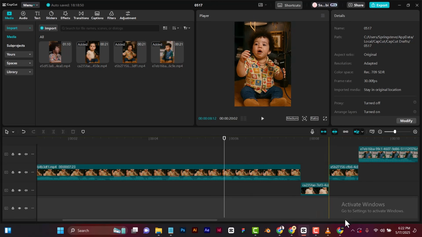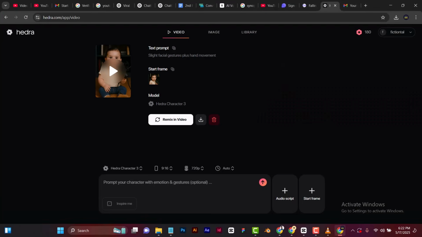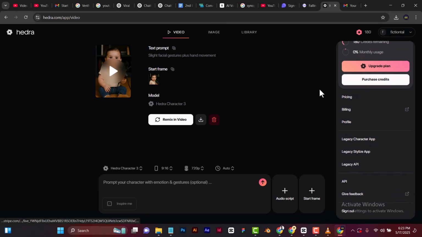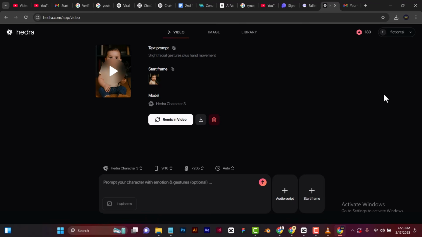I said I was going to share a tip on how to use Hedra multiple times. If you go to Hedra, you can see I have 180 credits here because I used over 2 emails to do this. Now that is the tip. If you have multiple emails and you run out of credit on one of the emails, all you just need to do is to sign out, and then log in back with a new email.